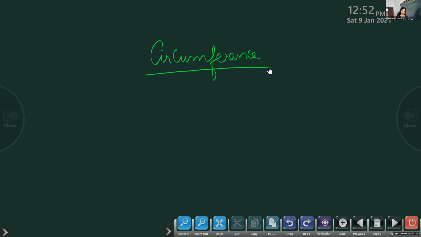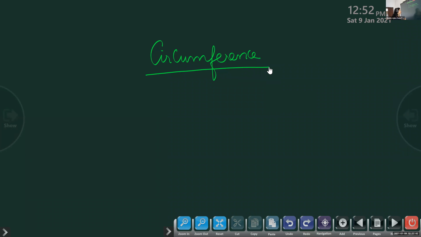In the same way, a circle also you can cut at one end and stretch it, and you will get the length of the circle, the length of the boundary of the circular figure. That is known as the circumference of the circle. So you know what is diameter, what is radius, and what is circumference of the circle.